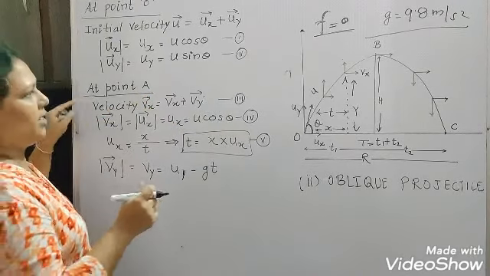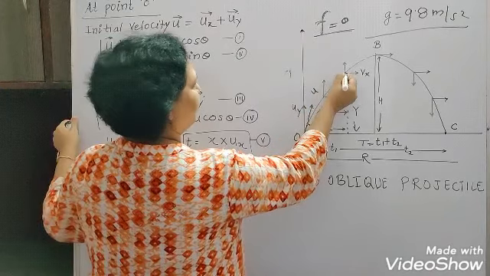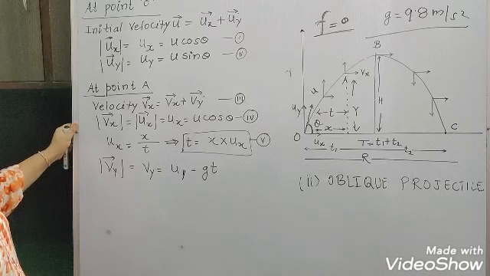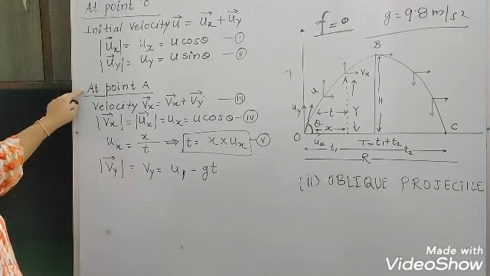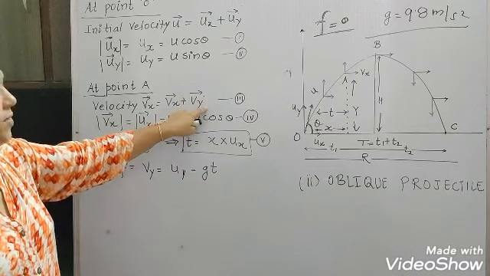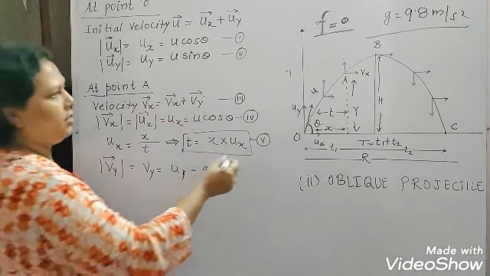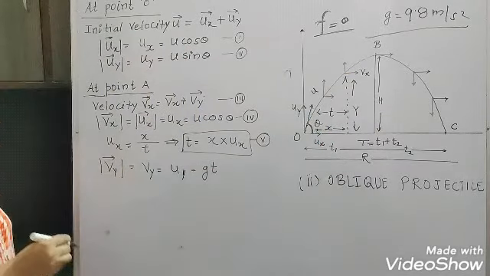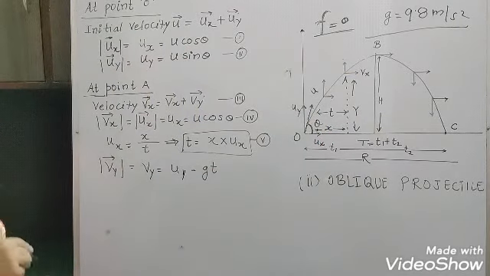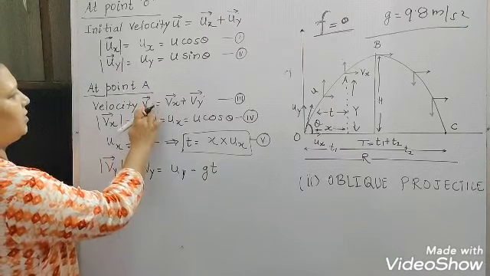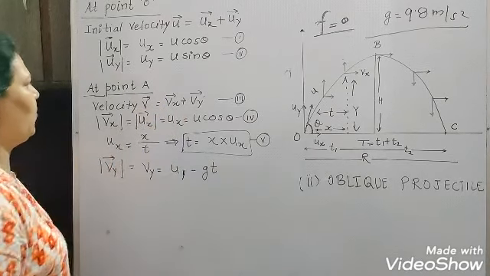At point A, which you are watching here, the velocity V is resolved into two components, Vx and Vy, that is, horizontal and vertical components, and the velocity V is the resultant of Vx and Vy here.